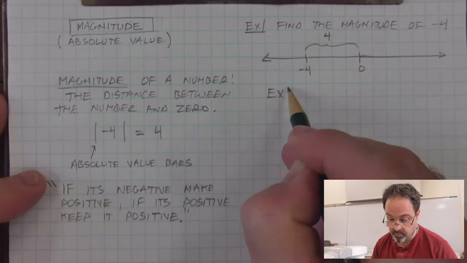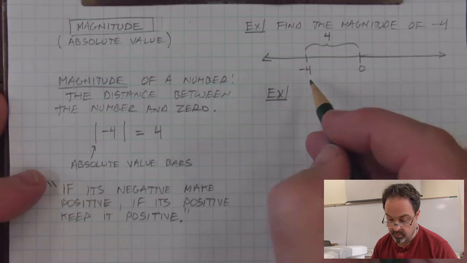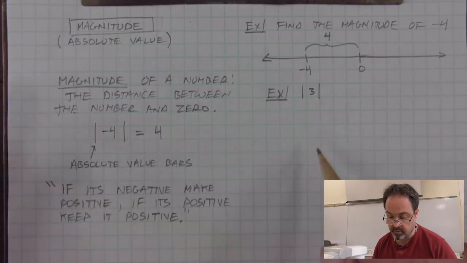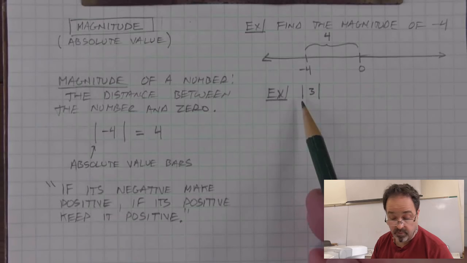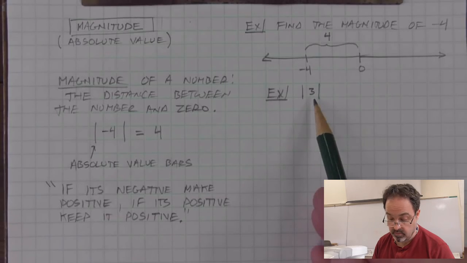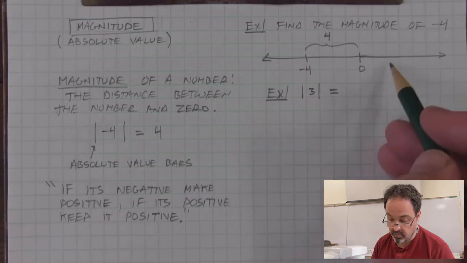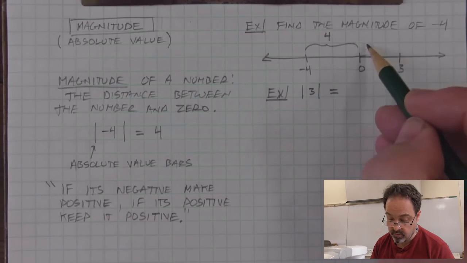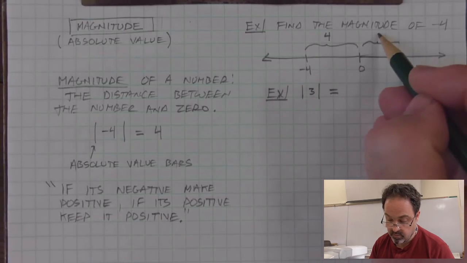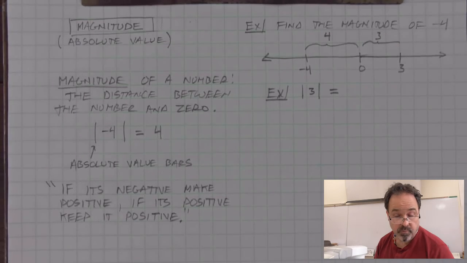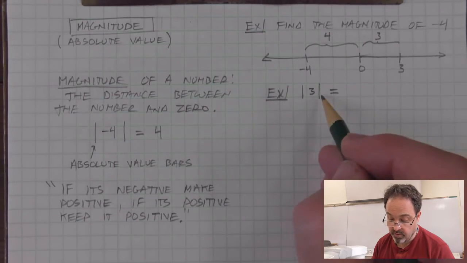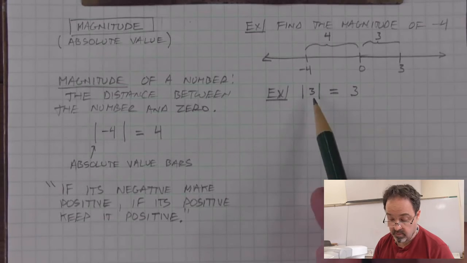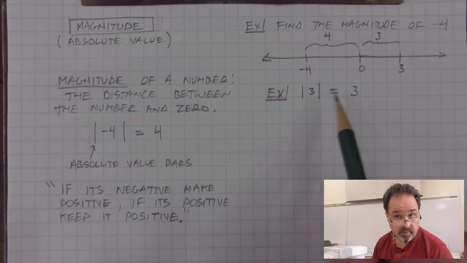Here's another example. I'm using the absolute value bars to ask what is the absolute value of 3. And what that means is, on a number line, the distance between 3 and 0. And that distance is +3. So the absolute value of 3 is +3. In this case, it was positive and we kept it positive.